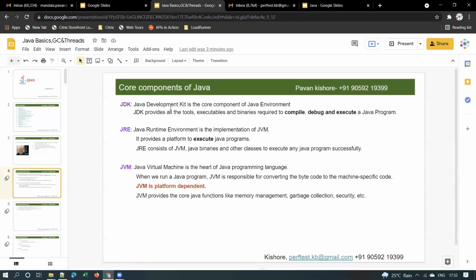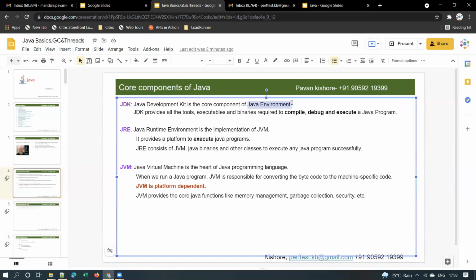These are the core components of Java: JDK, JRE, and JVM. We should know what the difference between each of them is. JDK stands for Java Development Kit and is a core component of the Java environment. If you want to write and compile some code, then only we need this JDK, guys. JDK provides all the tools, executables, and binaries required to compile, debug, and execute a Java program, right?